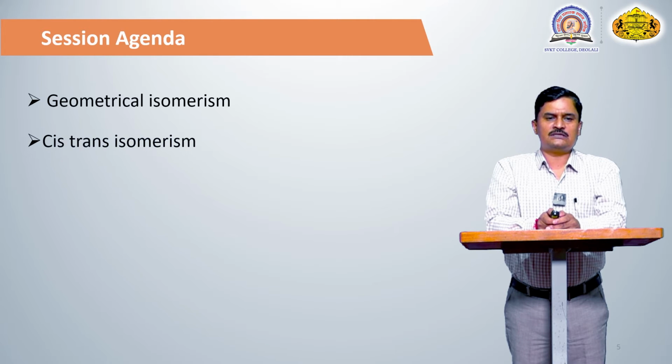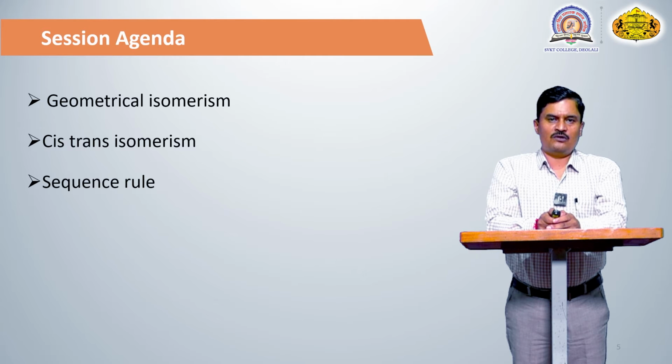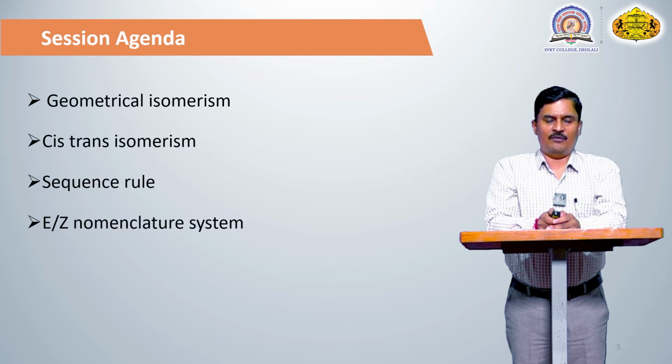In today's session we discuss geometrical isomers, cis-trans isomers: what you mean by cis, what you mean by trans. We discussed the sequence rule in the previous lecture. By using the sequence rule, find out the priority first and priority second. Decide the priority on each carbon atom, since each carbon atom is attached to two groups. First find the sequence, meaning the priority of those groups, by using the sequence rule, then the EZ nomenclature system.